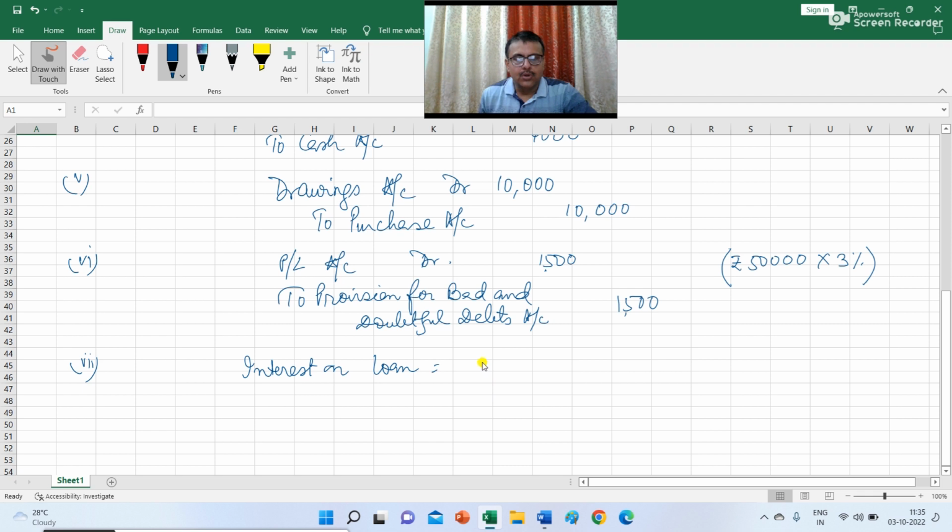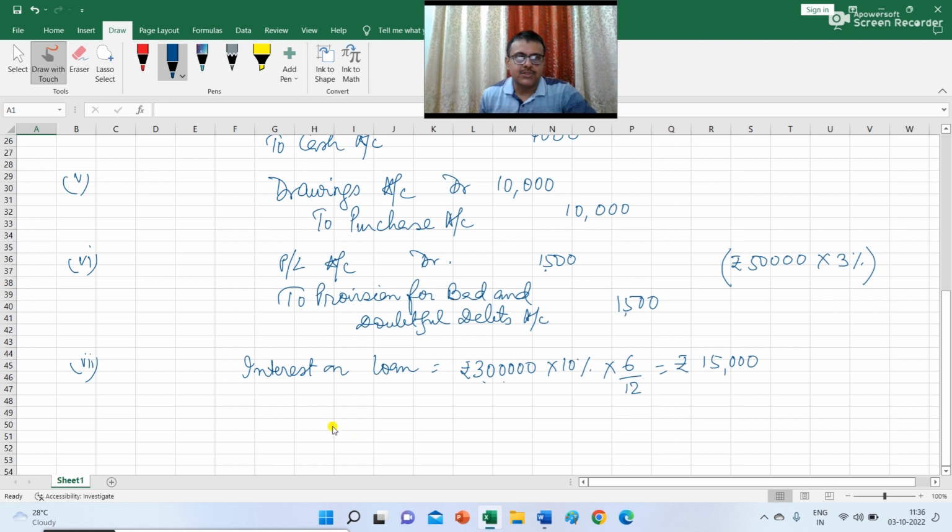The amount of loan is 3 lakh, and 10% is the rate of interest, and the duration of the loan is 6 months. So the total amount of interest on loan is 15,000. Interest on loan which is appearing in the trial balance is rupees 10,000. It means 5,000 interest on loan is still payable.